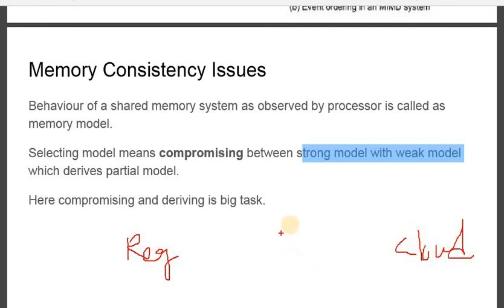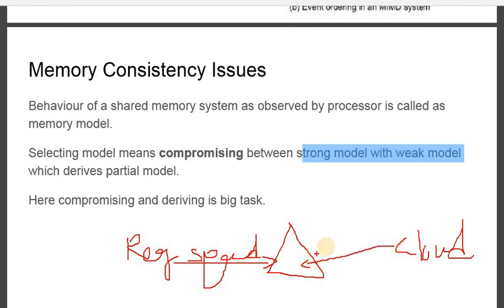In day-to-day life, I derive one protocol: from the register I take speed of data, speed of working; from the cloud I take capacity.